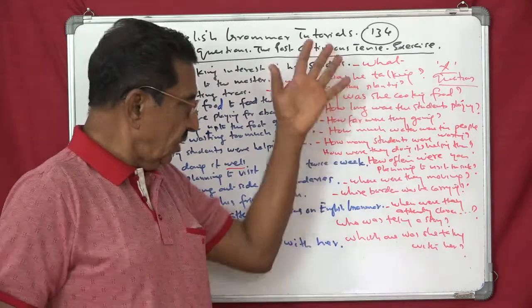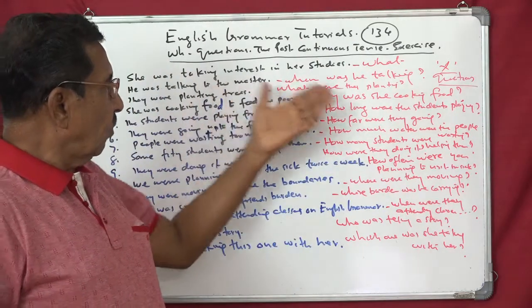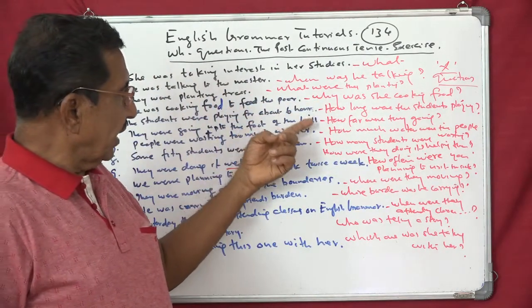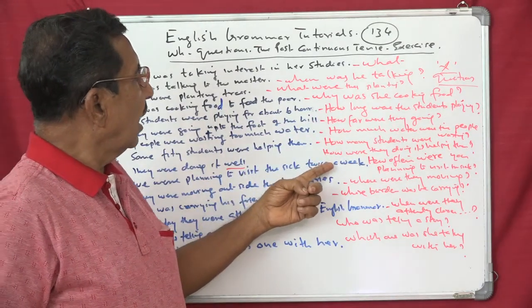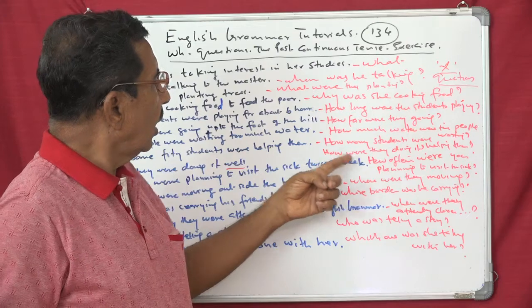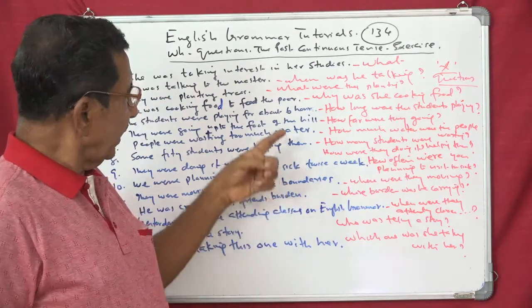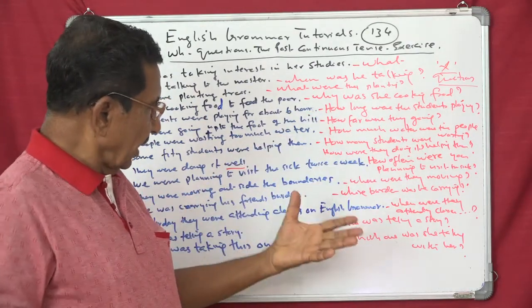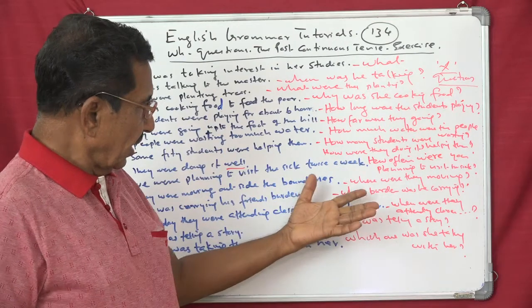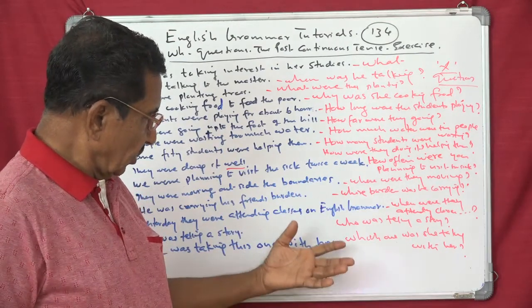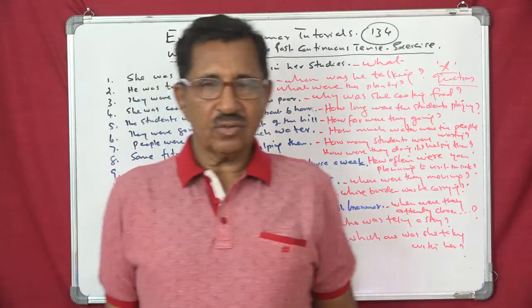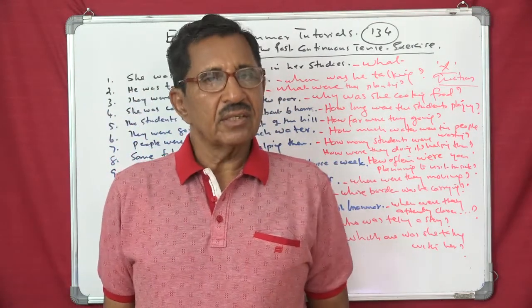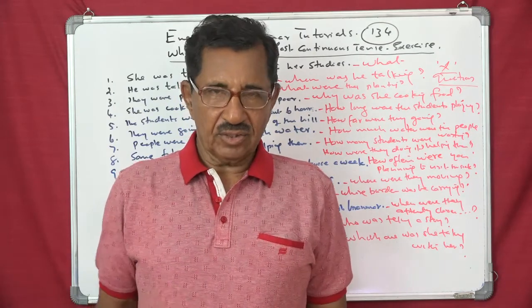So you have all the question words here: what, when, why, how long, how far, how much, how many, how, how often, where, whose, who, which. I think I have covered all the question words. So this is how we make questions in English.